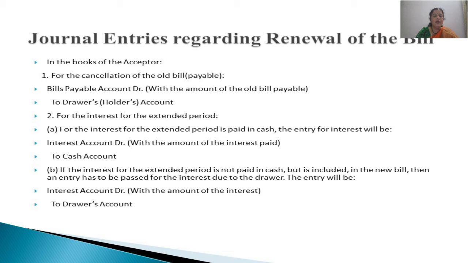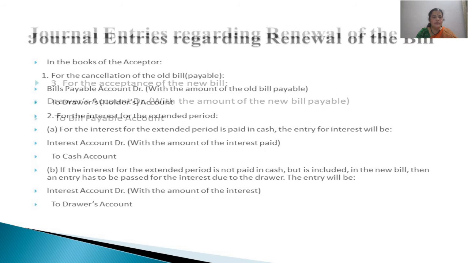Otherwise, we have to pass the entry showing that the interest amount is still due from us to our drawer. So interest is an item of expense, so the interest account is debited, then to the drawer's account. That means he is our creditor, even for the amount of interest, which is still due from us to our drawer.